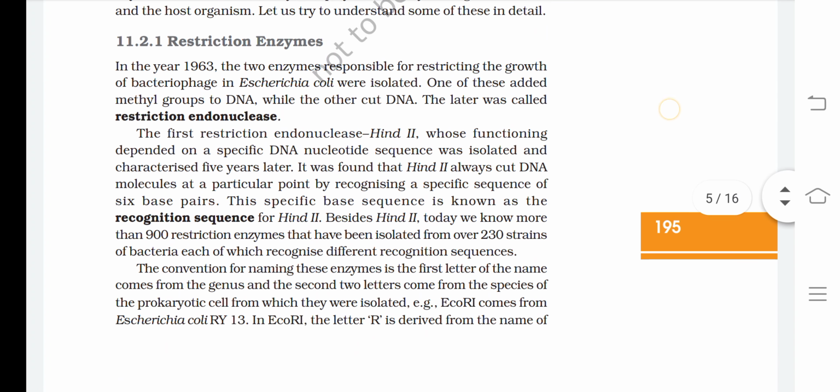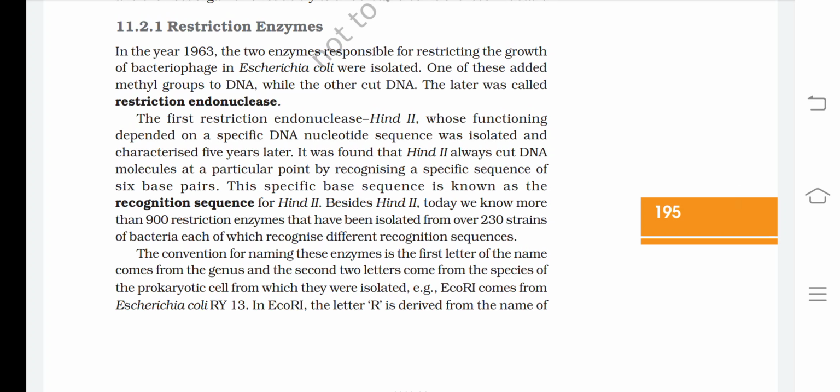Restriction enzymes. In the year 1963, the two enzymes responsible for restricting the growth of bacteriophage in E. coli were isolated. One of these added methyl groups to the DNA, while the other cut DNA. The latter was called restriction endonuclease.